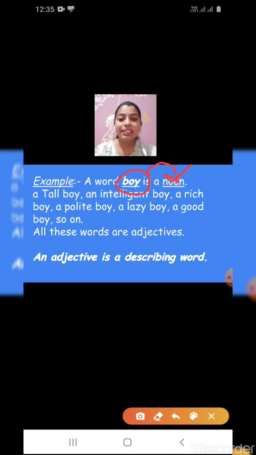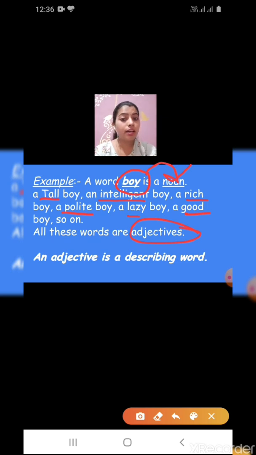All these words, tall, intelligent, rich, polite, lazy, and good, are adjectives. These words are adding a meaning to the noun.